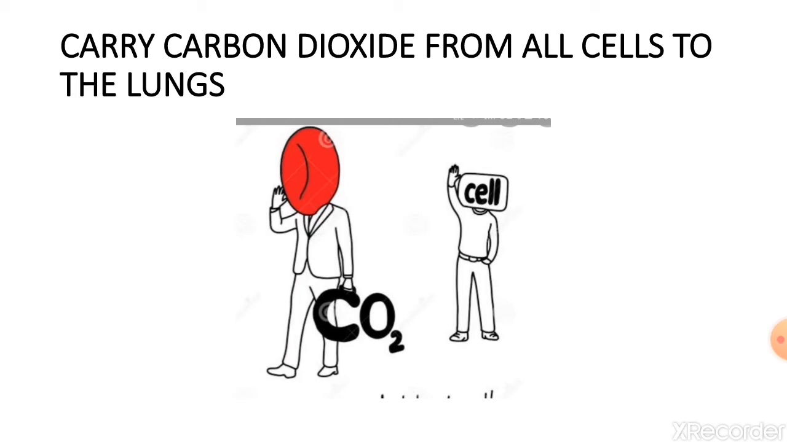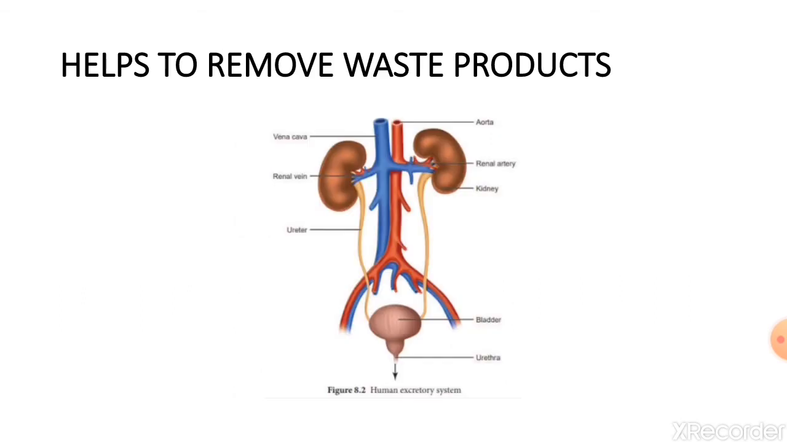It carries carbon dioxide from all cells of the body to the lungs. Veins help to carry deoxygenated, carbon dioxide rich blood from the different parts of the body to the heart, and from the heart it is supplied to the lungs for exhalation. The circulatory system also helps to carry waste products to the excretory organs so that they can be removed from the body.